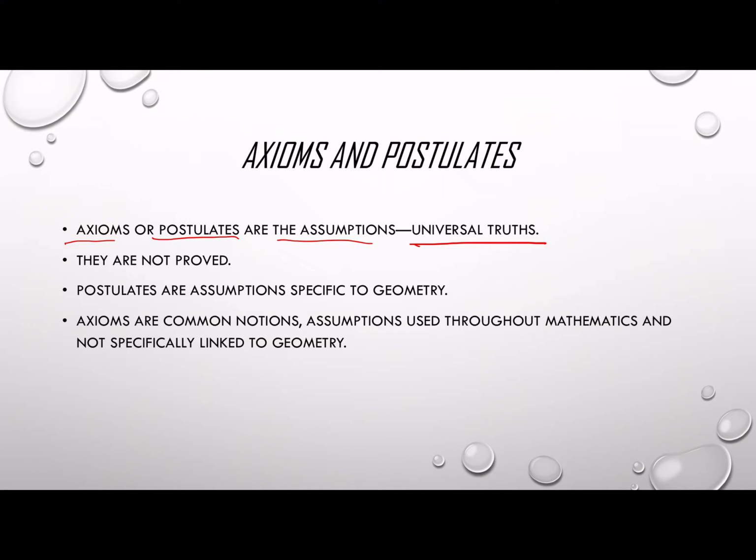Postulates are assumptions specific to geometry only. So when you say postulates, you should use it only for geometrical statements, whereas axioms can be used throughout mathematics, not specifically linked to geometry. When you are using the term postulate, you are using it specifically in geometry, whereas when you say axiom, it can be used in any branch of mathematics.